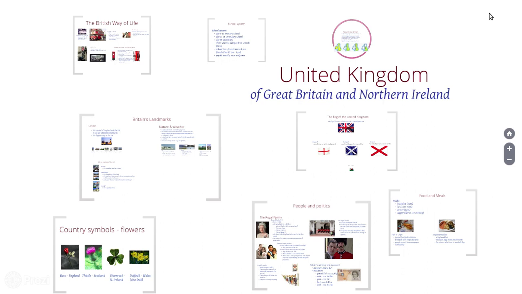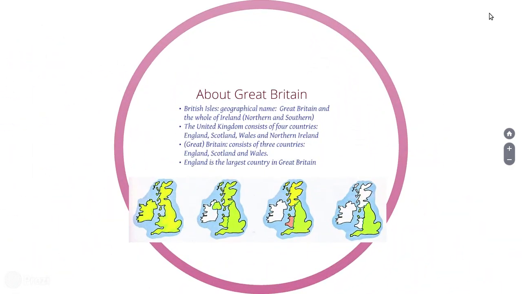Today, guys, we're here to continue our studies about the United Kingdom. Last semester I did a class about the United Kingdom, and today we're going to talk a little more, okay? So let's start. As you know, the United Kingdom can be called Great Britain. Yes, they are a little bit similar. So, the United Kingdom of Great Britain and North Ireland. So let's check about Great Britain.